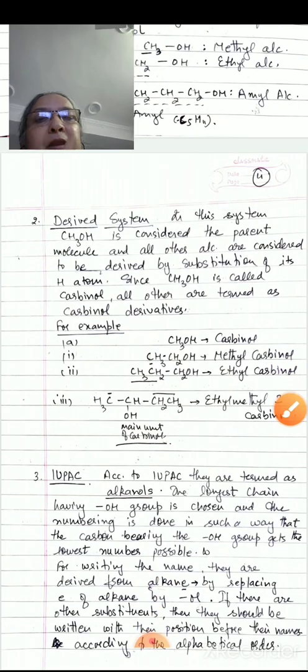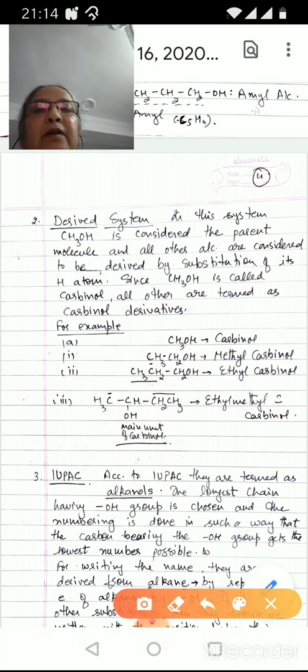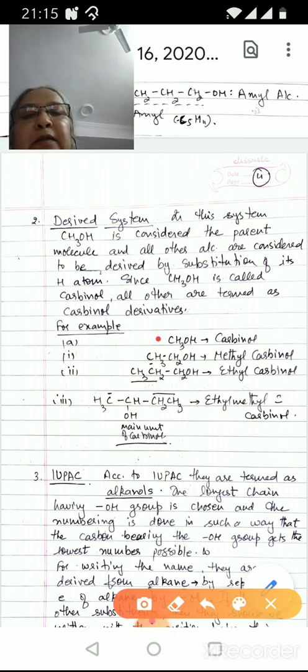In this system, CH3OH or methanol is considered the parent molecule, and all other alcohols are considered to be derived by substitution of its hydrogen atoms. Since methanol is called carbinol, all other alcohols are termed as carbinol derivatives. For example, if we see this methanol, it is carbinol, and if one hydrogen atom of this methanol is substituted by one methyl group, it is called methyl carbinol.